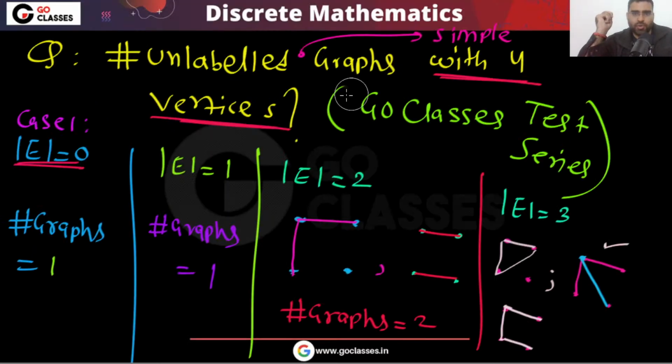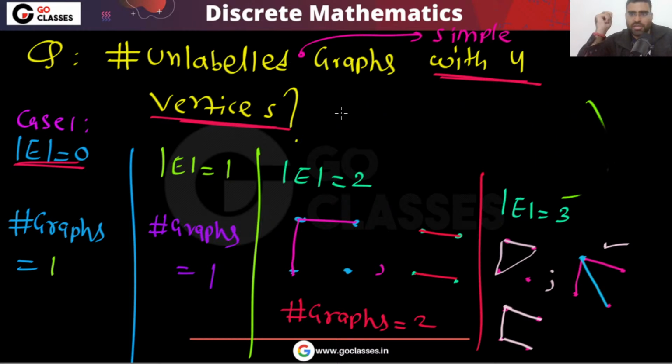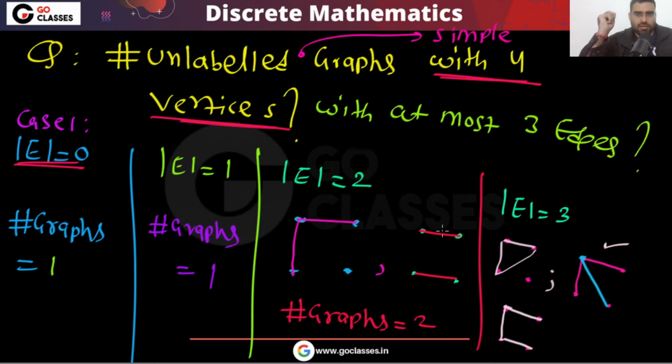So what you can do in this question is simply assume at most 3 edges, because you will have to do it manually, so definitely this will take a lot of time. That is the reason in the GATE exam they will give you very small data.